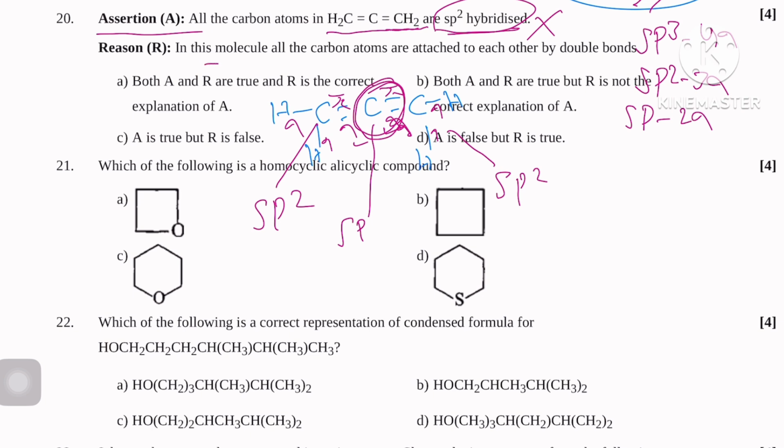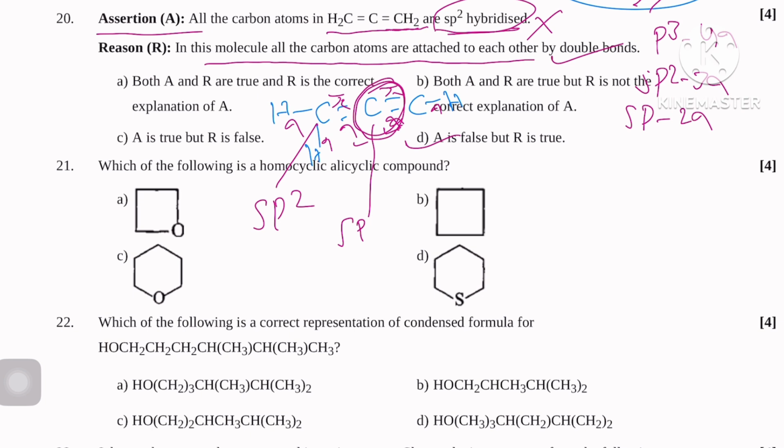Next, in this molecule all carbon atoms are attached to each other by double bonds. Yes, this is correct. So which one is the correct option? Both A and R true? Here A is incorrect. So option D: A is false, because the second is correct. So A is false, but R is true. So option D.